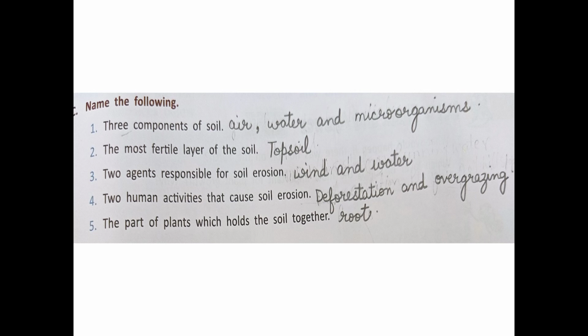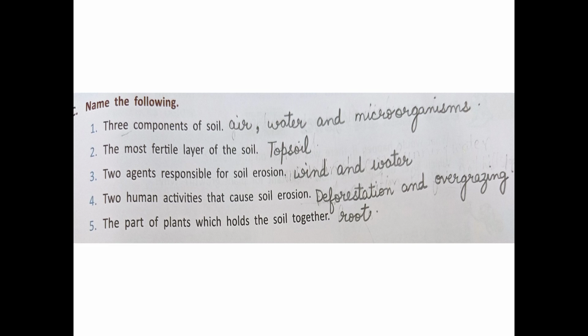Number 2. The most fertile layer of the soil is topsoil. T-O-P-S-O-I-L, topsoil. Number 3. 2 agents responsible for soil erosion. And the answer is wind and water.